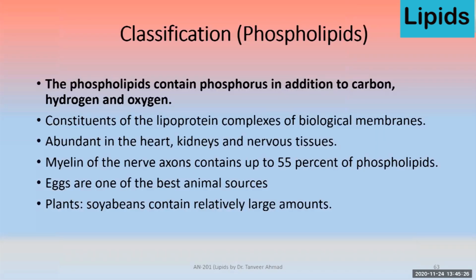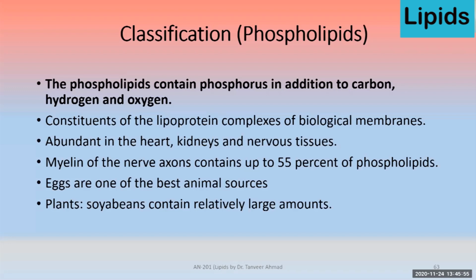Then comes the phospholipids. In case of phospholipid, it contains phosphoric acid in addition to carbon, hydrogen, and oxygen. So it's the constituent of lipoprotein and lipoprotein complexes of the biological membrane. They are present in abundance in heart, kidneys, and nerve tissues. Myelin of the nerve axons also contains these phospholipids, and up to 50% of that is made up of